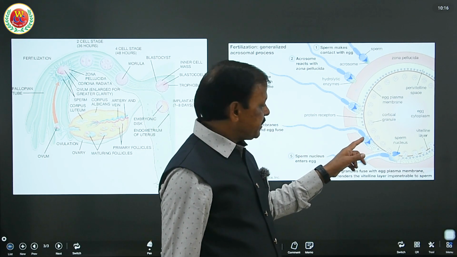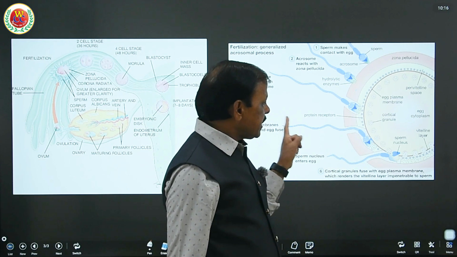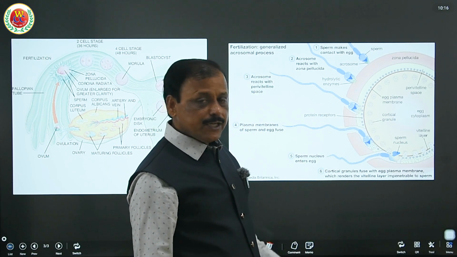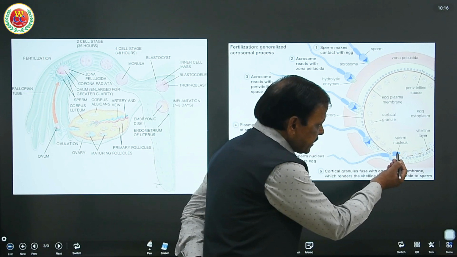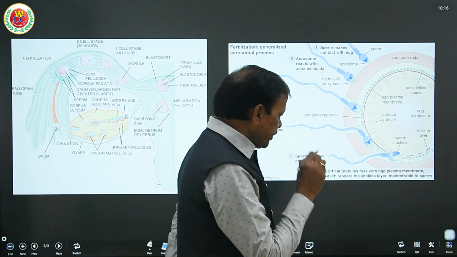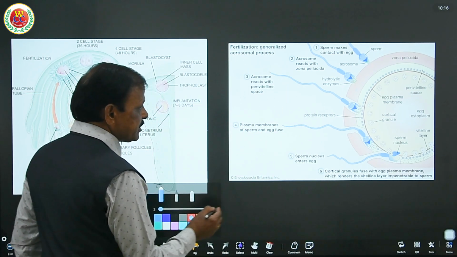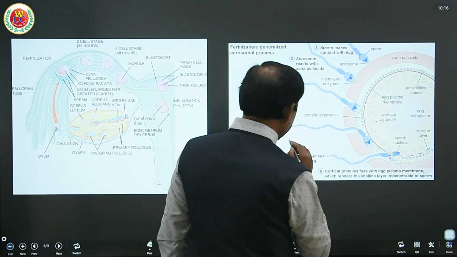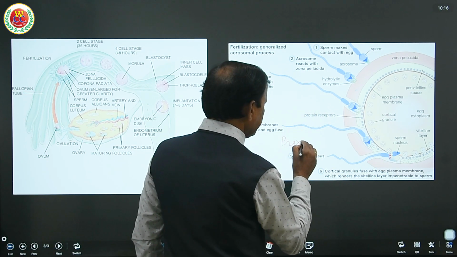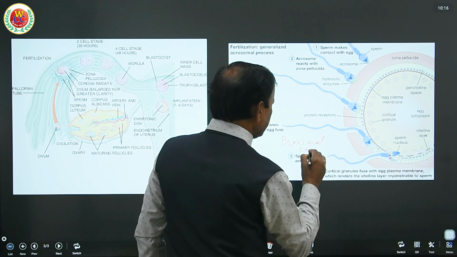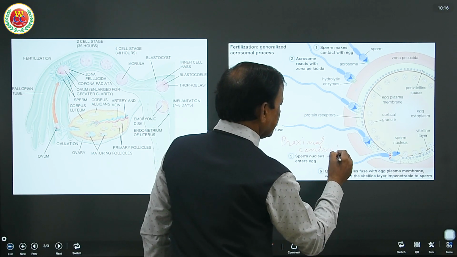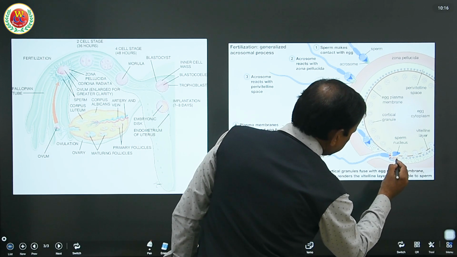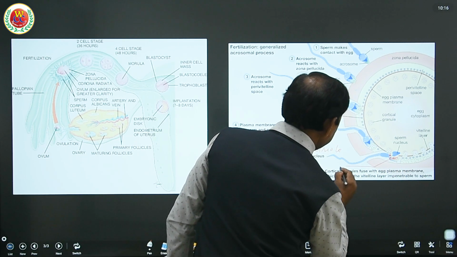When it enters the perivitelline space, the middle piece and tail remain outside. What exactly enters the ovum is the sperm nucleus with the proximal centriole and mitochondria.